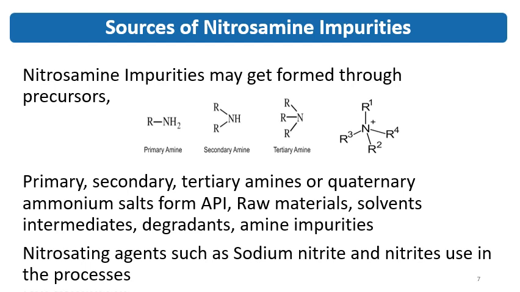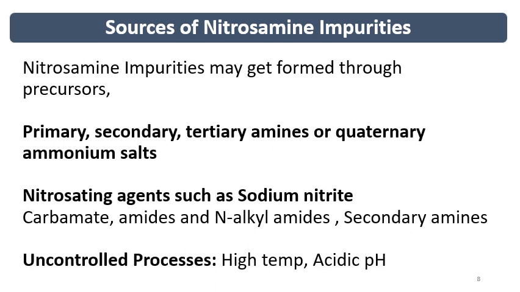Also the nitrosating agents are the sources. Then the nitrosamine impurities may get formed through sources like primary amine, secondary amine, tertiary amine or quaternary ammonium salts. Generally the primary amines are less prone to the formation of nitrosamine impurities. Nitrosating agents like sodium nitrite, carbamate, amides and N-alkylamines. Then secondary amines. So secondary amines are more responsible as nitrosating agents for the nitrosamine formation.